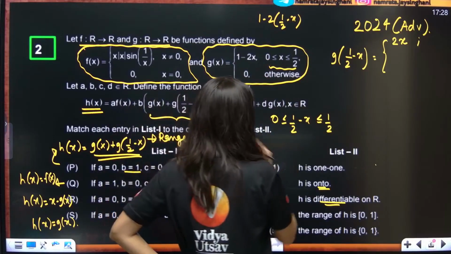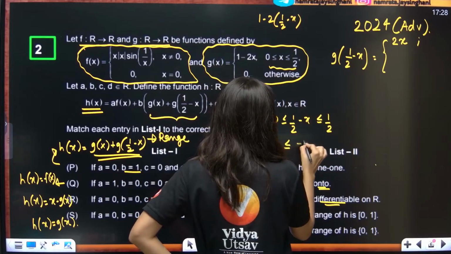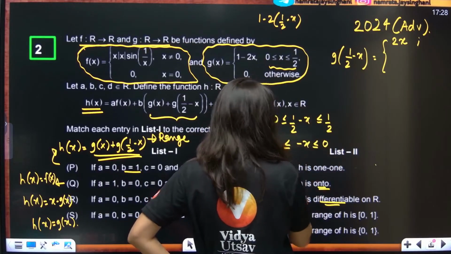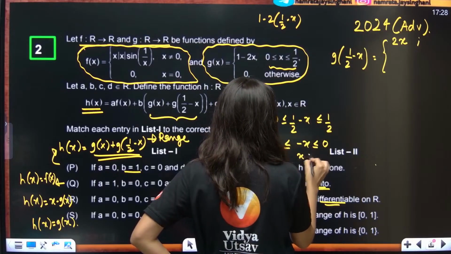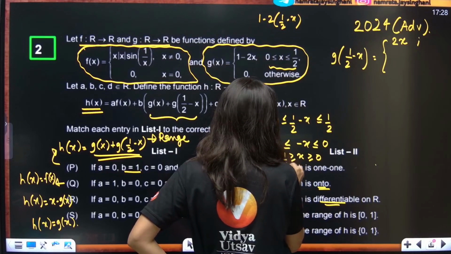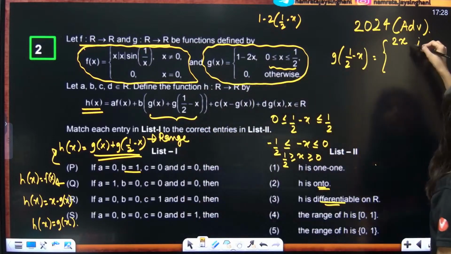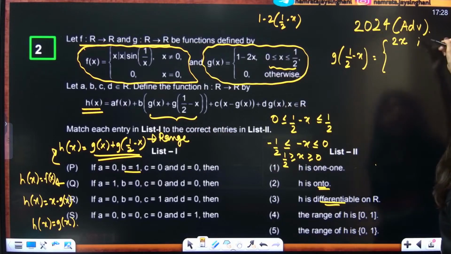Now what we are going to do is subtract 1/2 from everywhere. So minus 1/2, then minus x, 0. Negative sign multiplication, x is greater than or equal to 0 and x is less than or equal to 1/2. So x belongs to 0 to 1/2. So g(1/2 - x) will become 2x exactly where x belongs to 0 to 1/2.